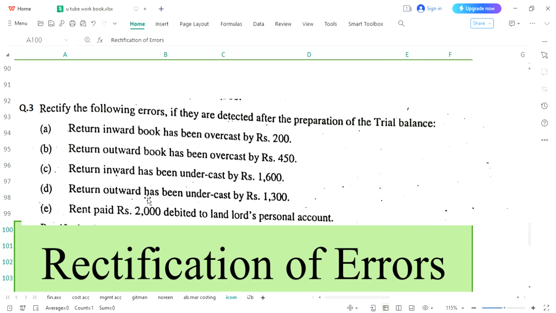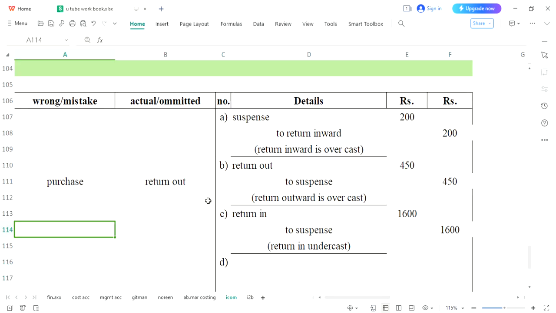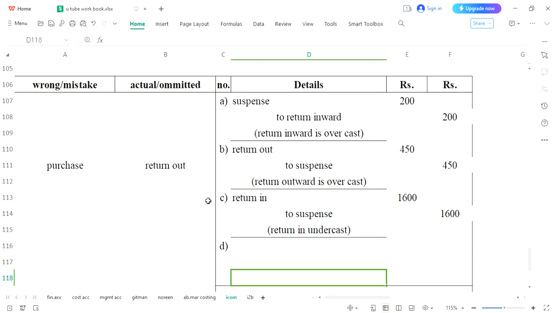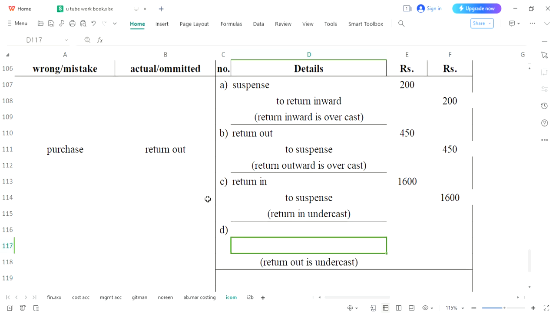Return outward undercast. This has already been discussed. Return out. Here we will write the narration. Return out is undercast. Return out means goods are going out. That means it should be written on the credit side. Goods are going out, so it should be written on the credit side.